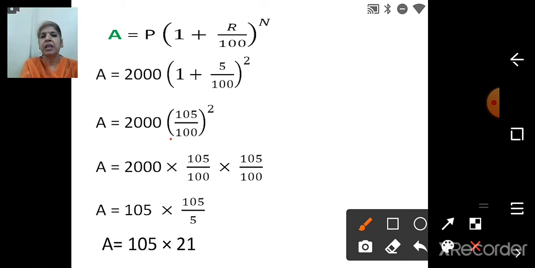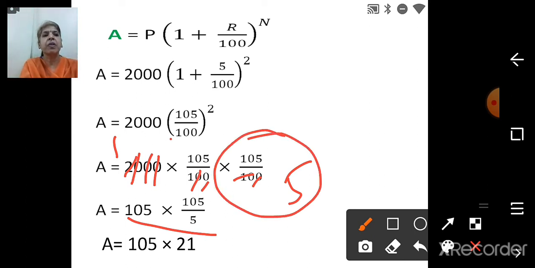Now the calculation part. And as we usually do, we say 0, 0 cut. So you do 0, 0 cut. Right, children? This is the way we do. Then we say this 0 cut, this 0 cut. Then what is remaining is 10. So you will say 2 ones are 2, 5 twos are 10. Right? So what we have got is 105. This 105 into, and this is 105 upon 5.